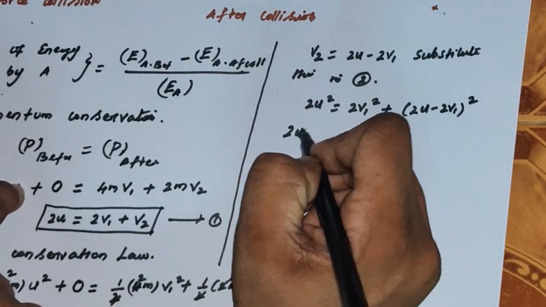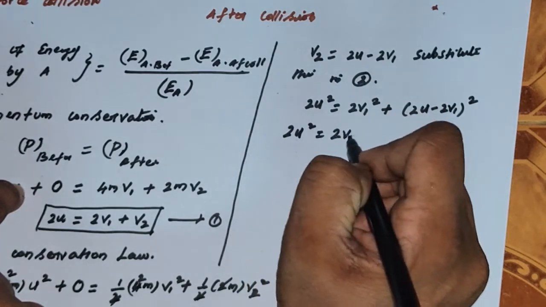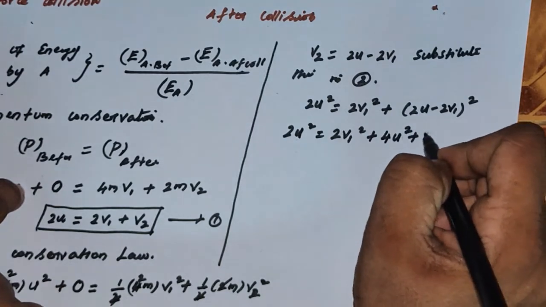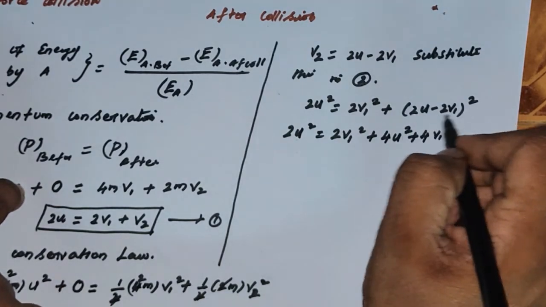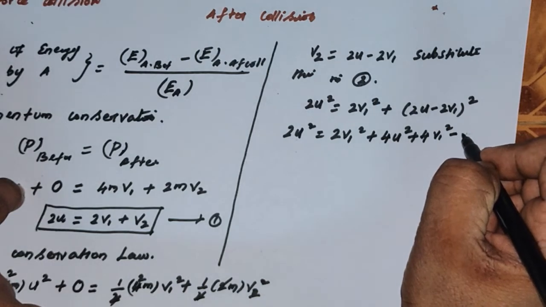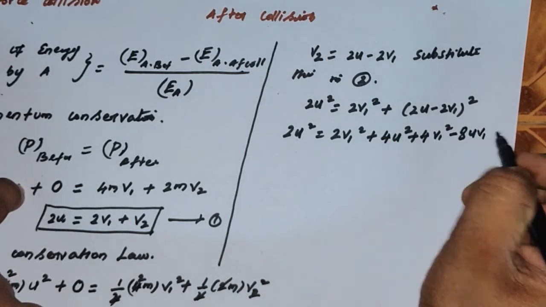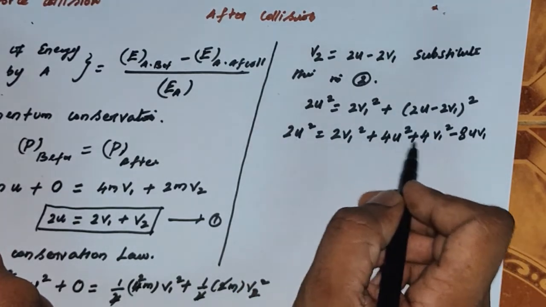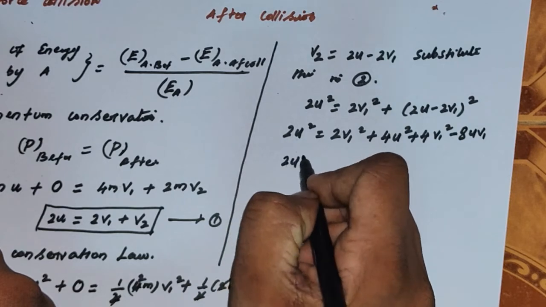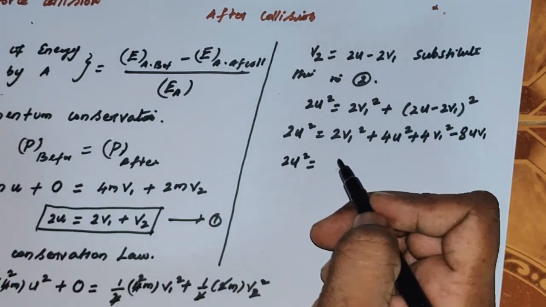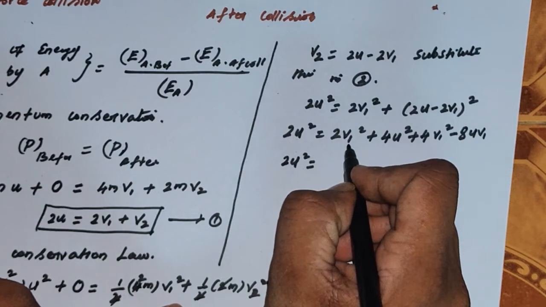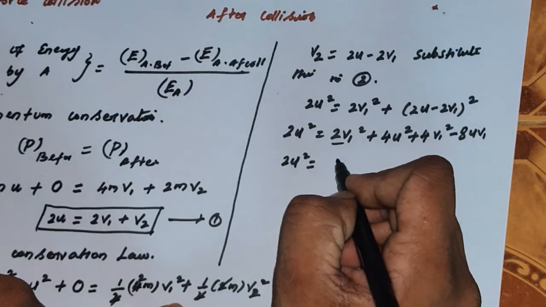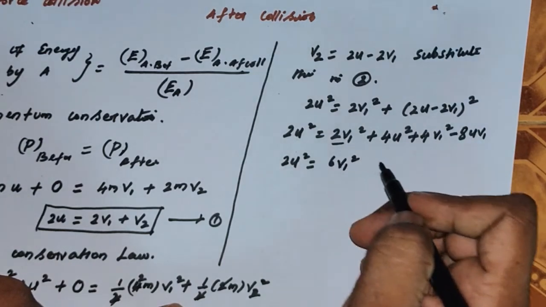If I square that, it gives 4u squared plus 4v1 squared minus 2ab, that is 8uv1. So here, 2u squared equals, and rearranging everything, 2v1 squared plus 4v1 squared is 6v1 squared.